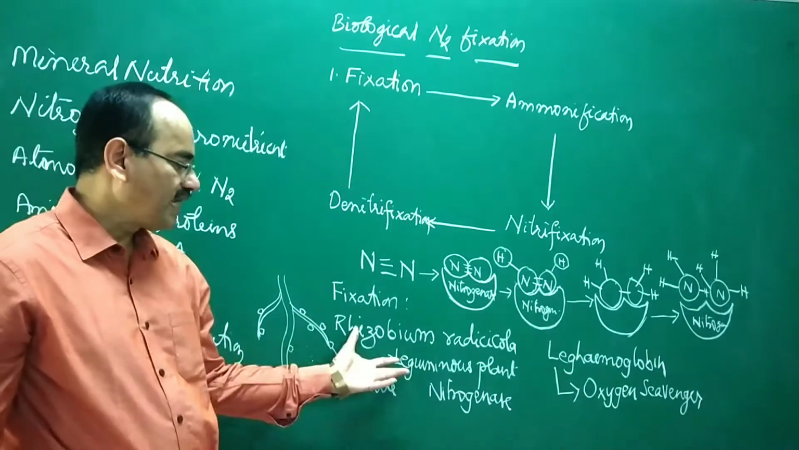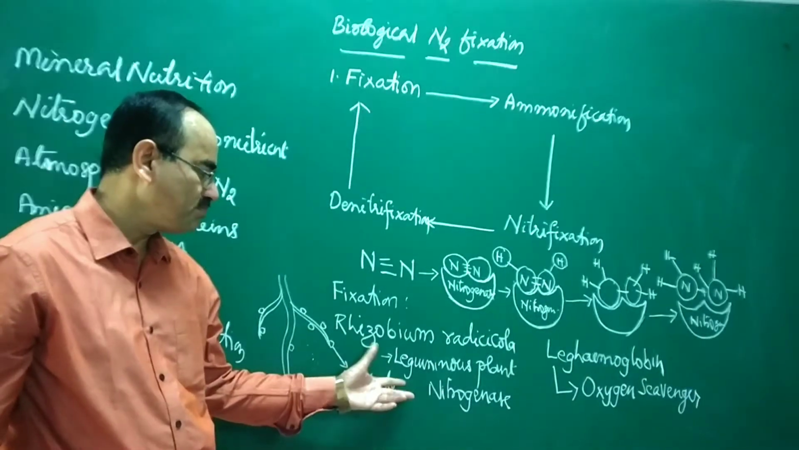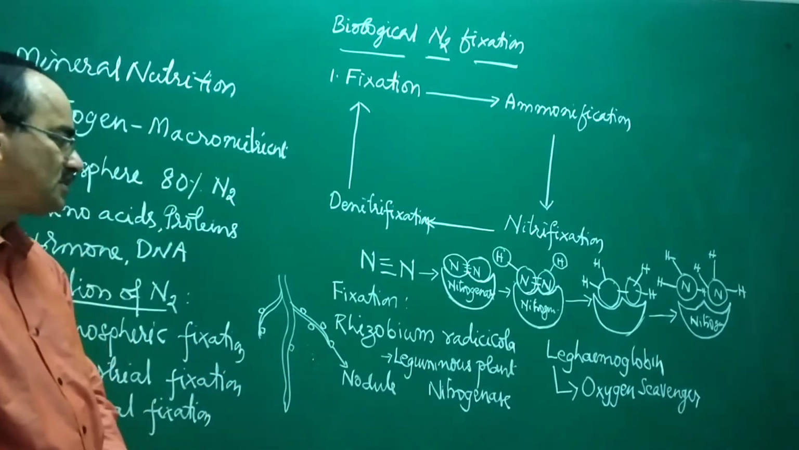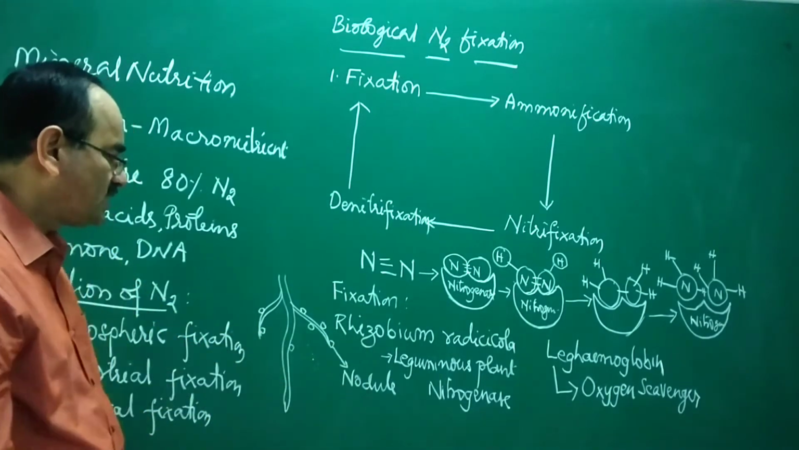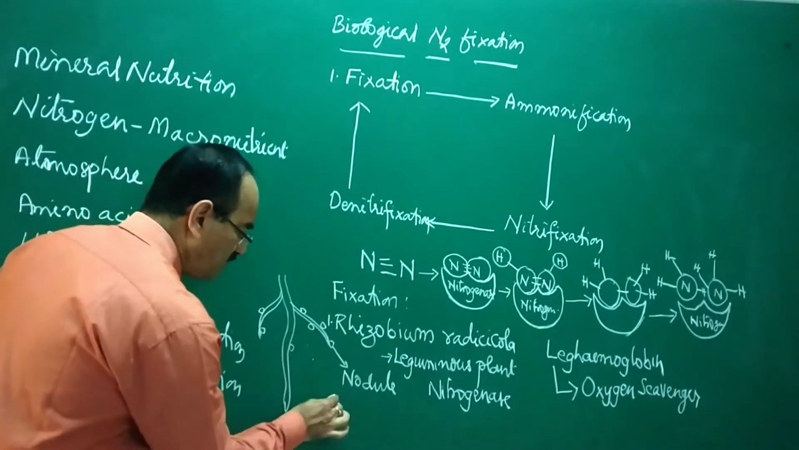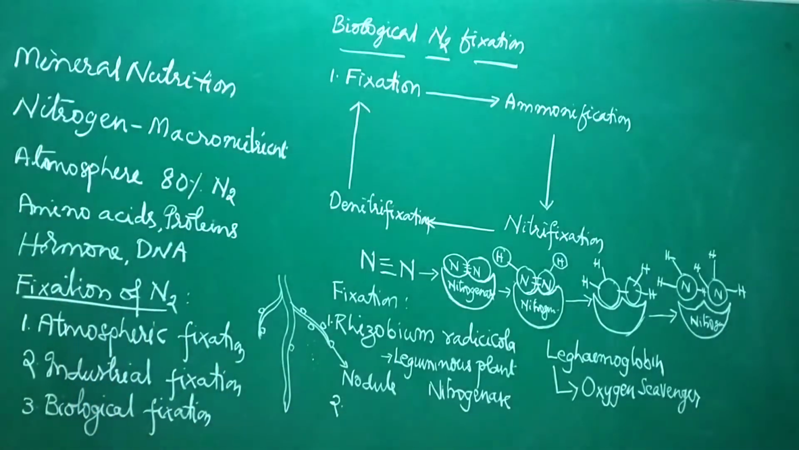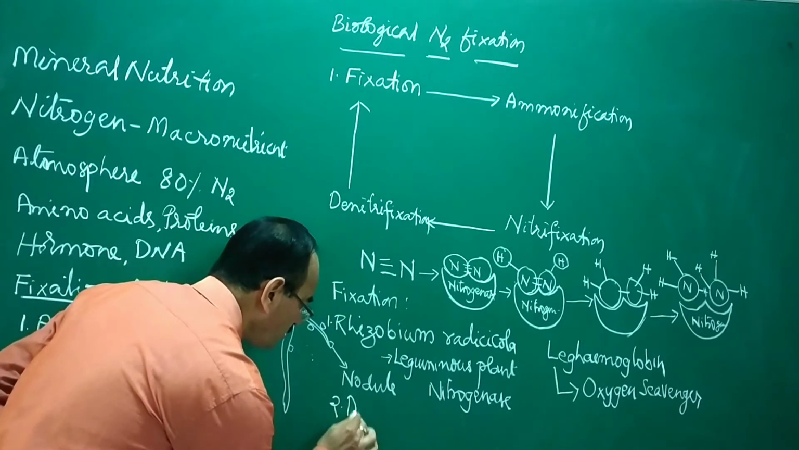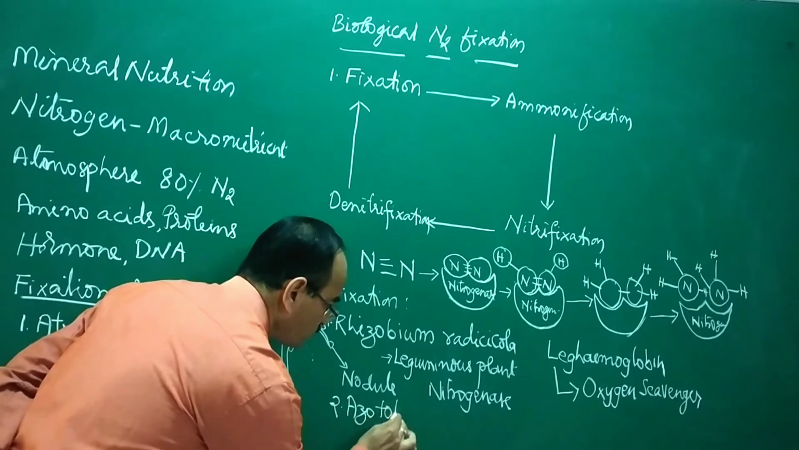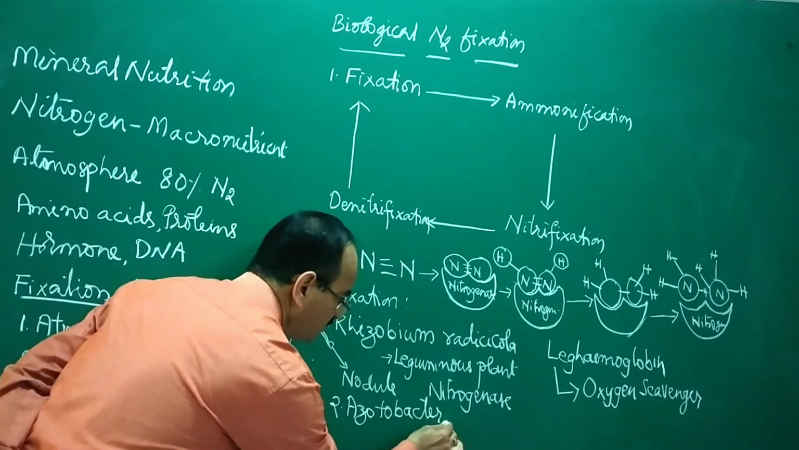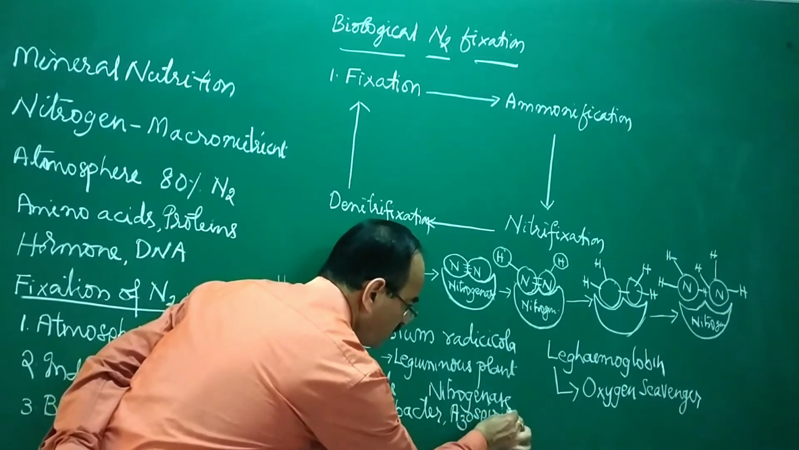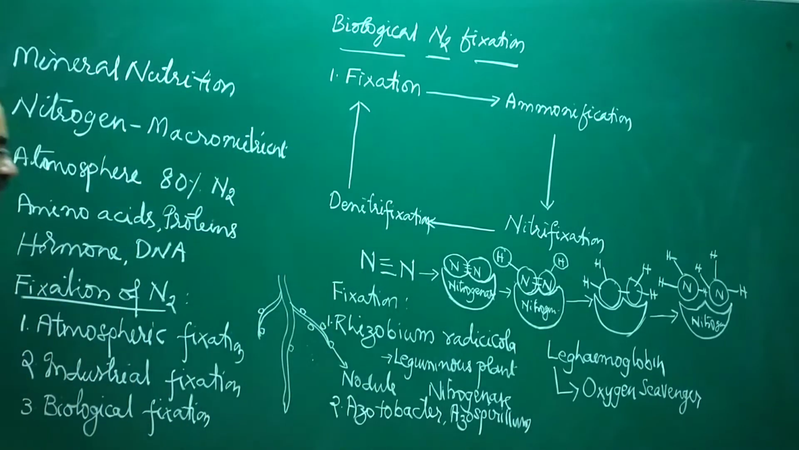This is a symbiotic relationship with leguminous plants like mimosa and other pulses. So rhizobium is a symbiotic bacterium. Then free living bacteria are also there, like Azotobacter and Azospirillum. These are nitrogen fixing bacteria.